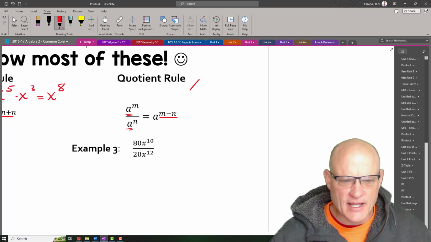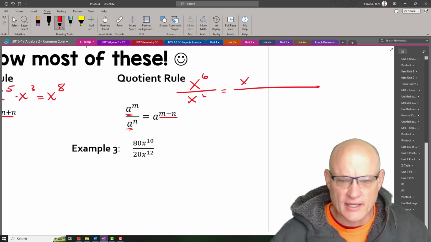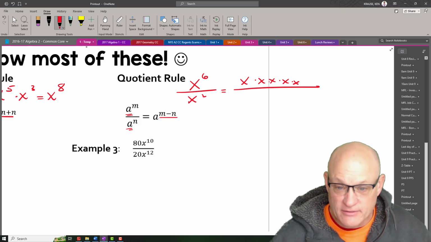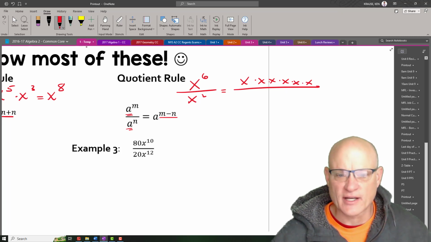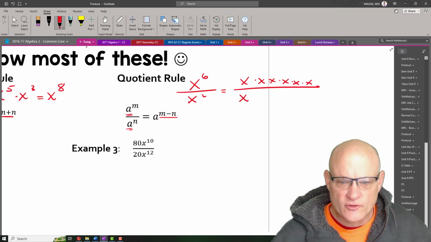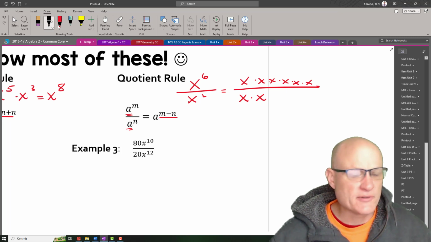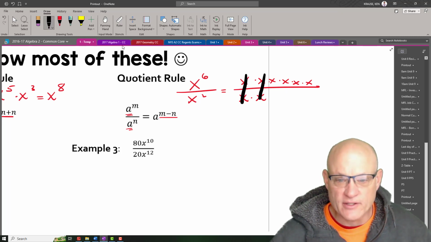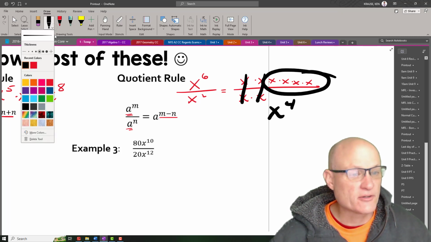So if I had x to the 6th divided by x squared, that's really x times x times x times x times x times x, six x's, divided by x squared. These x's cancel, and it leaves me x to the fourth. That's x to the 6 minus 2, which is 4.